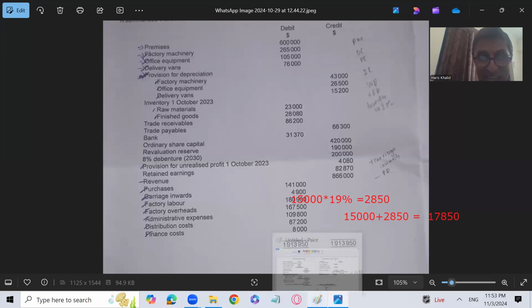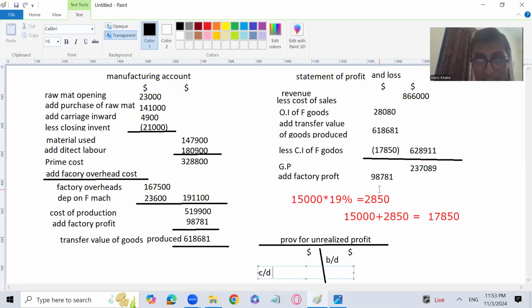So we don't need to calculate it actually. That is 4,080, but I'm going to calculate it for you just for understanding purposes. Let's see how we calculate it. Our finished goods opening at transfer price is 28,080, and the factory profit percentage, which I have calculated through the profit given in the question, 4,080, is 17%. I can calculate the factory profit directly by multiplying by the margin. So 28,080 multiplied by 17 over 117 will again come to 4,080.